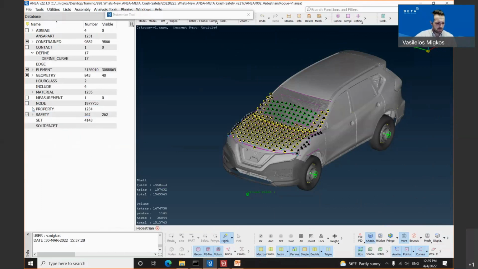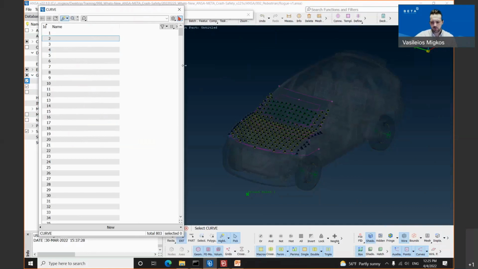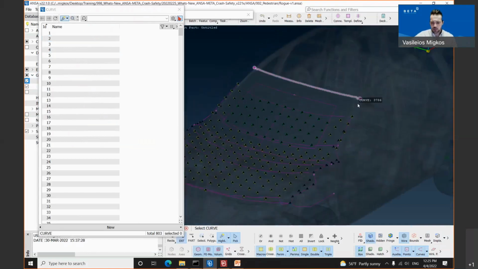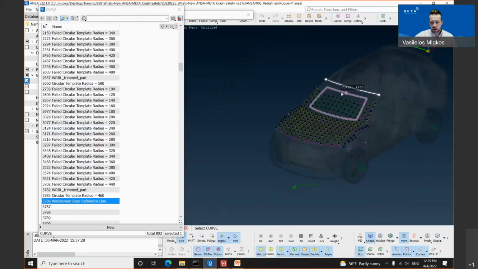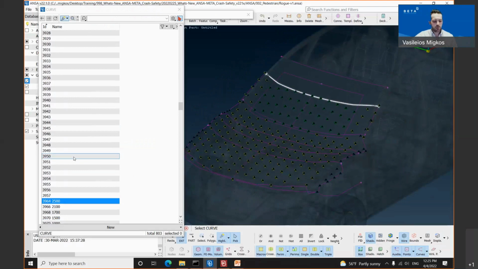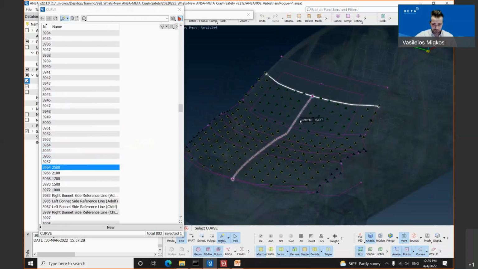Let's start off with the new curves being created. Let's open up the curve window. The new ones which have been created from the protocol, the Euro NCAP version 9, include a rear reference line for the windscreen, for the upper edge of the windscreen. Apart from these, the tool creates also the wraparound distance 2500.